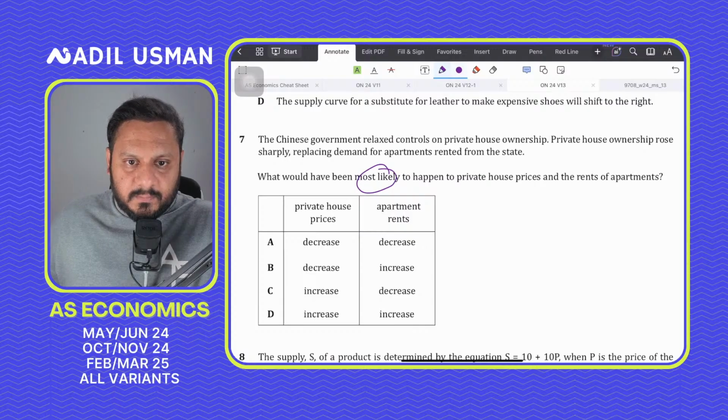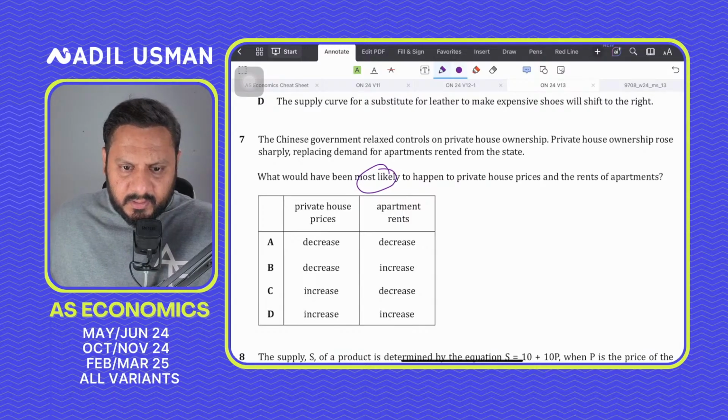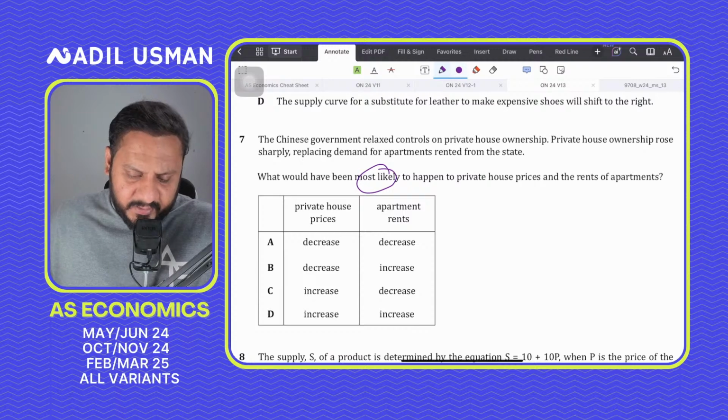Okay, question number 7, the Chinese government relaxed the controls on private housing, right?